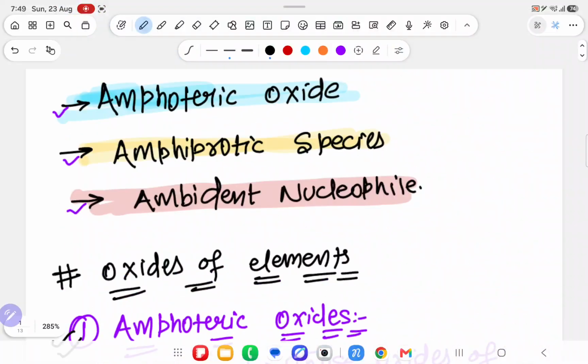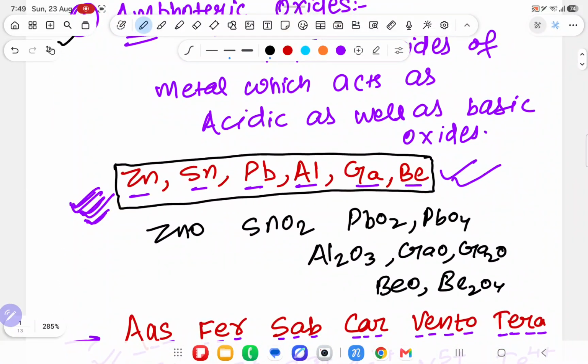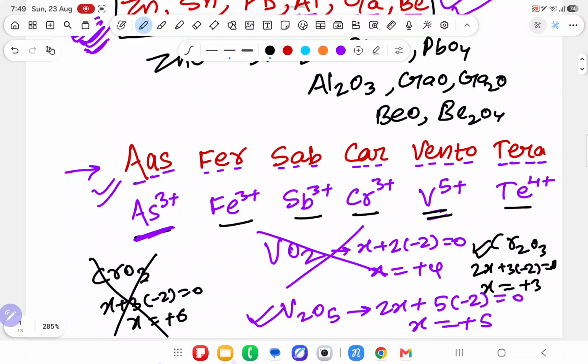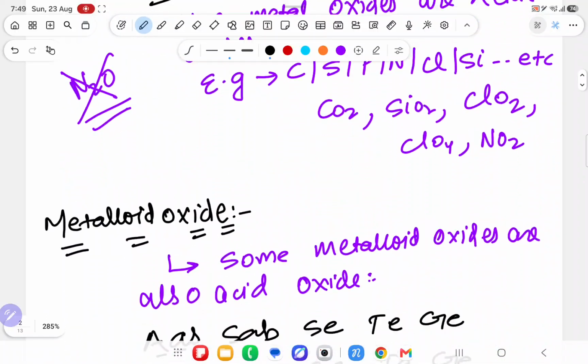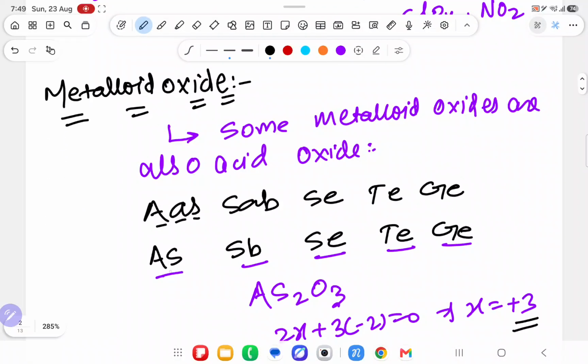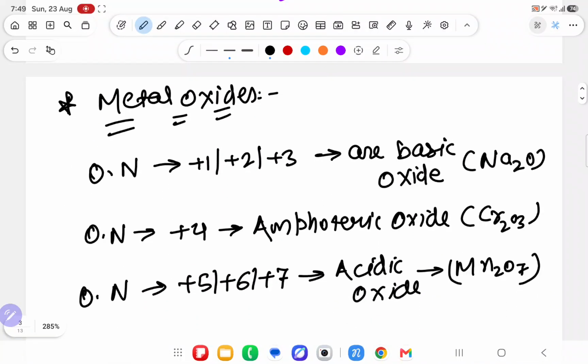No more topic. First check if it is amphoteric: zinc, tin, lead, aluminum, gallium, beryllium, and arsenic, antimony. No, not amphoteric. Then check, is it neutral? No. Then check, is it arsenic, antimony, selenium, tellurium or germanium? No. Then only you will check oxidation number, then basic. If it is coming in the previous one, don't do more. Understood the point? Yes sir, we understood it.